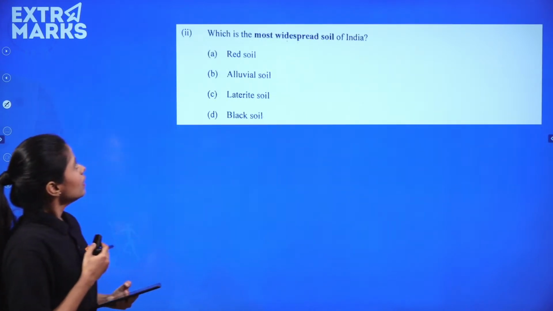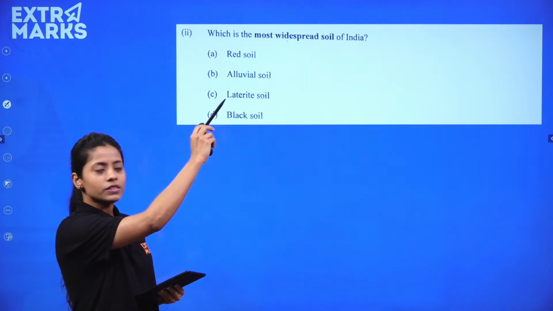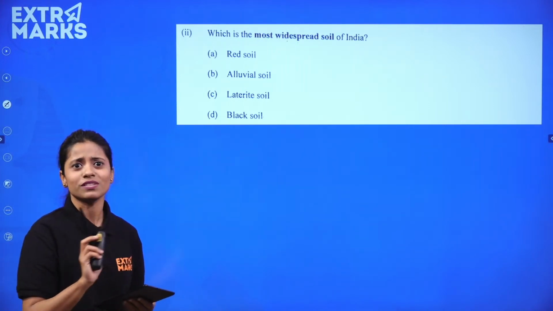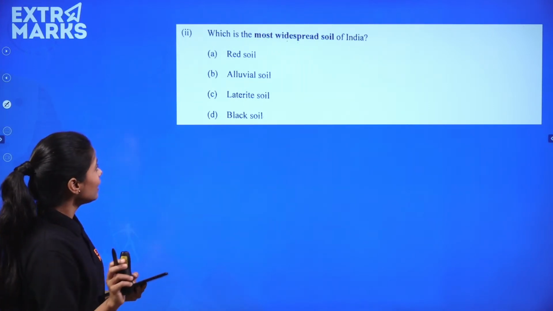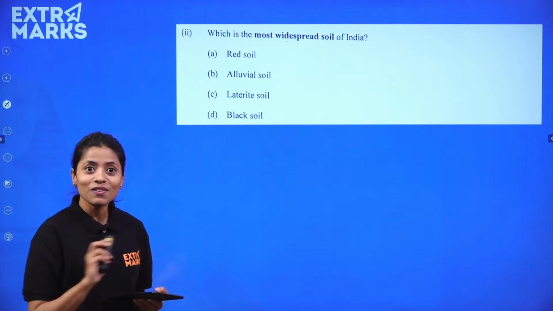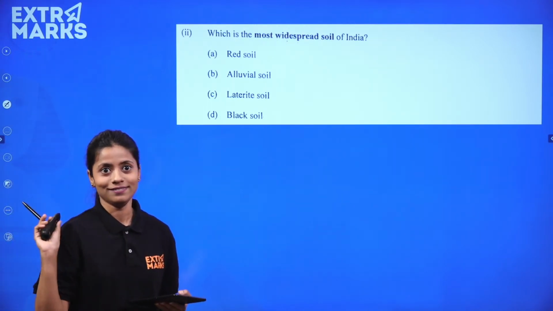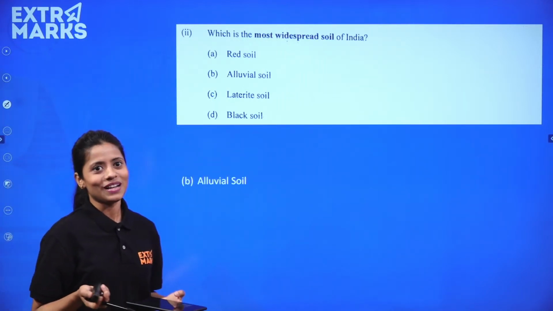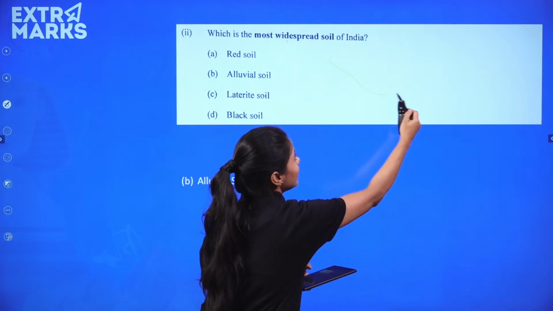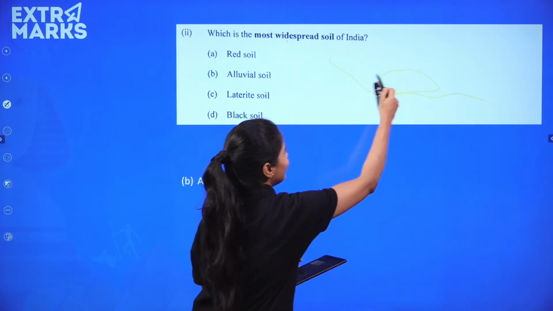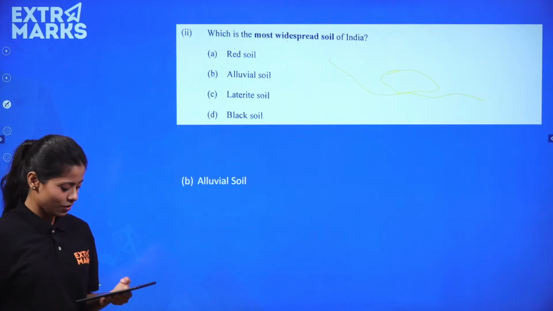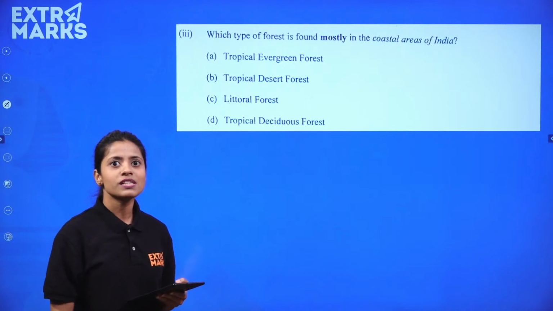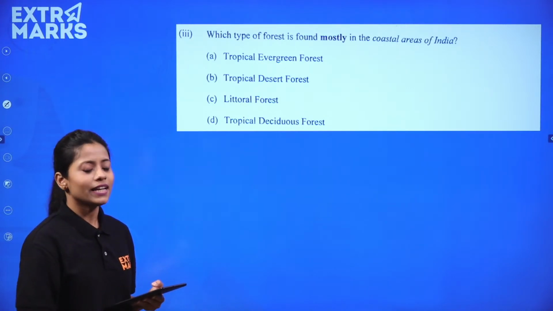Which of these is the most widespread soil in India? Widespread, very easy question. I don't think any one of you would have got it wrong. Alluvial soil. Absolutely, it's alluvial soil drawn here. The ranges, here you find it, the whole ranges where you get it. Very easy. Alluvial soil.